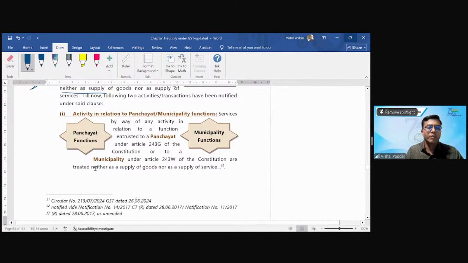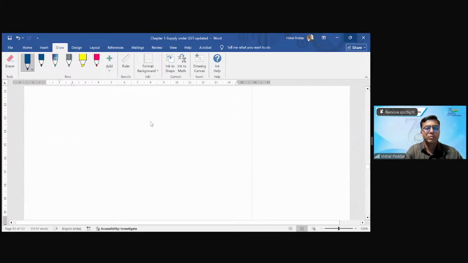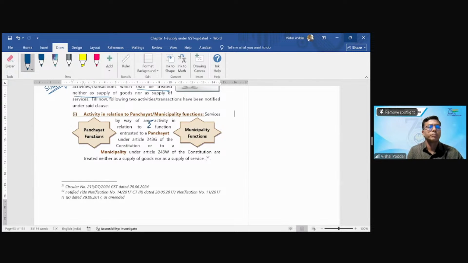So what are the notified transactions? Till now, two activities or transactions are notified. What are these two transactions which are notified till date? One, pay attention: activity in relation to the functions of these bodies. Now we all have heard what a panchayat is and what a municipality is. So, any activities which are actually functions of these two bodies.